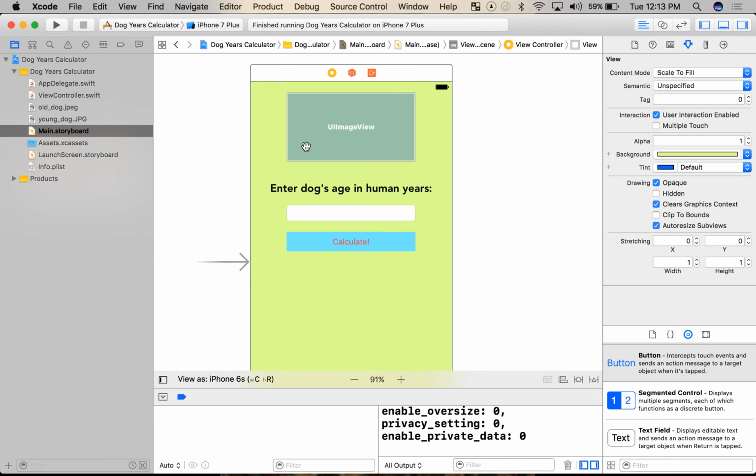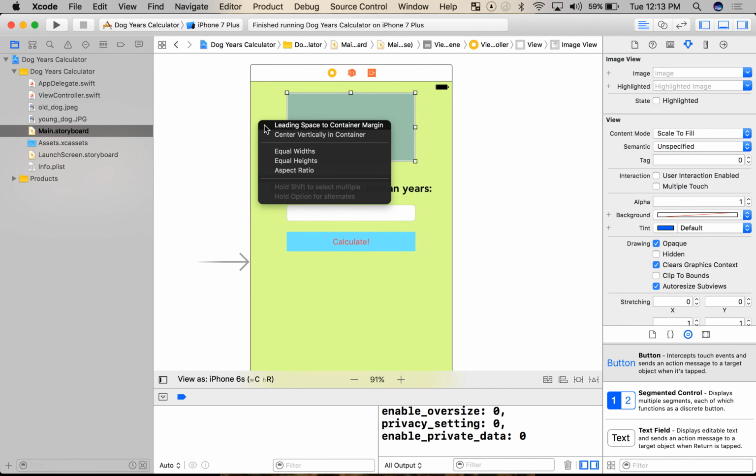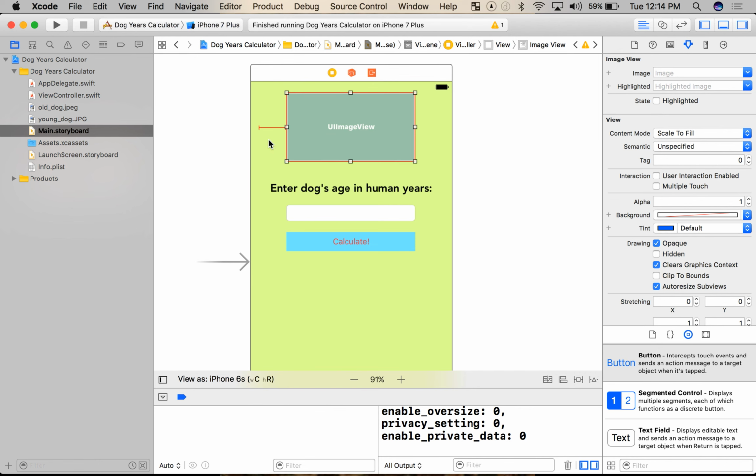So the way we do that is we hold the Control key, not Command, but Control, and I click on something, and I drag. You'll see that little blue line pop up there. And if I release, I can set a constraint. Leading space to container margin is basically saying, I want this much space in front of my container. Yep. So it'll always be that far from it now.